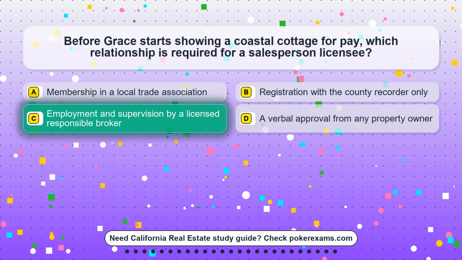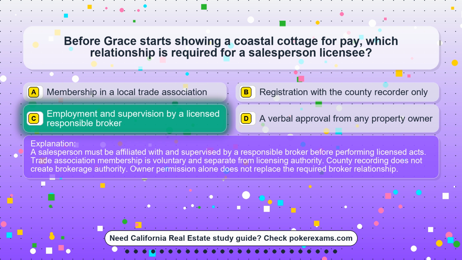The correct answer is option C. Employment and supervision by a licensed responsible broker. A salesperson must be affiliated with and supervised by a responsible broker before performing licensed acts. Trade association membership is voluntary and separate from licensing authority. County recording does not create brokerage authority. Owner permission alone does not replace the required broker relationship.